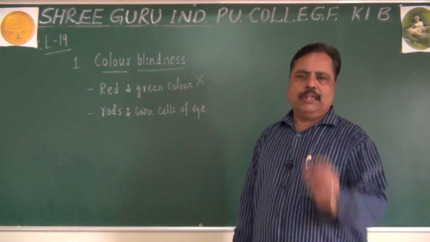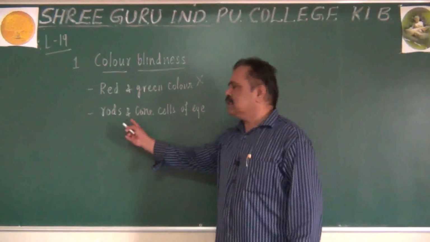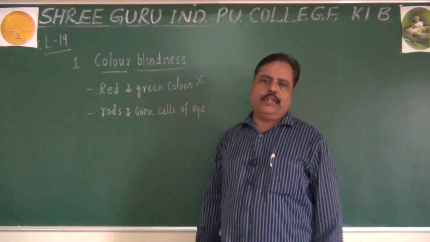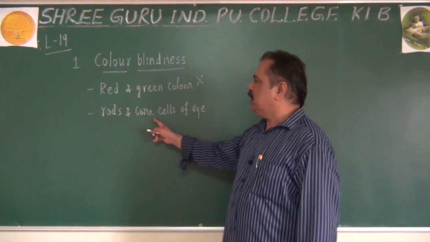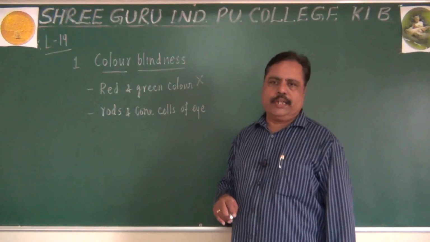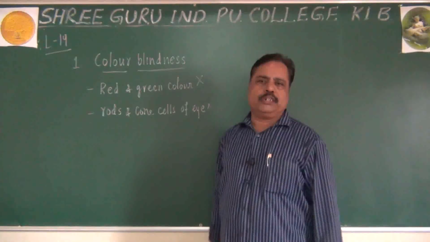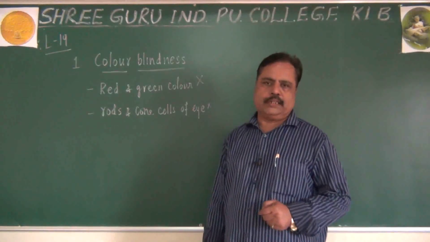You know the rod and cone cells from first year, the structure and anatomy of the eye we have seen. Defective rod and cone cells of the eye will be responsible for producing color blindness.